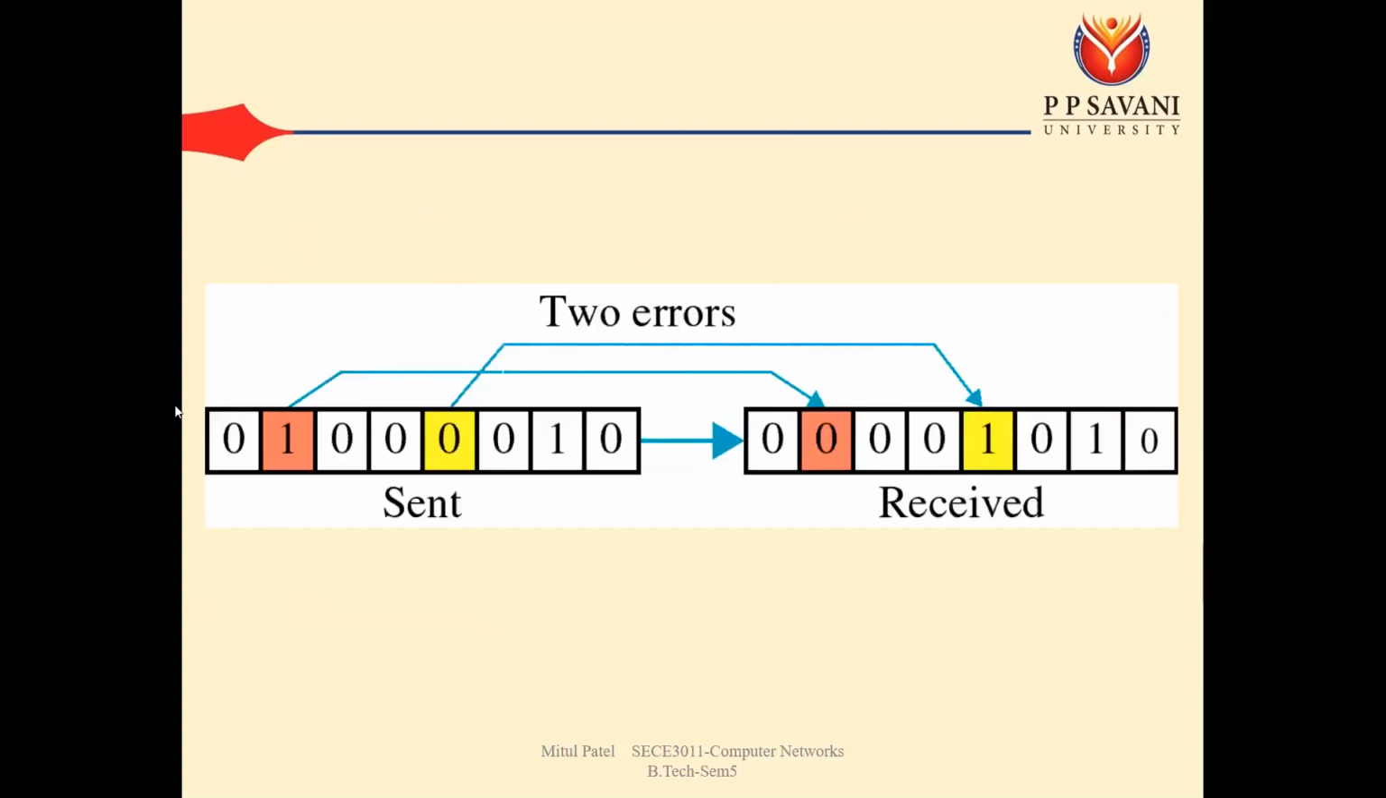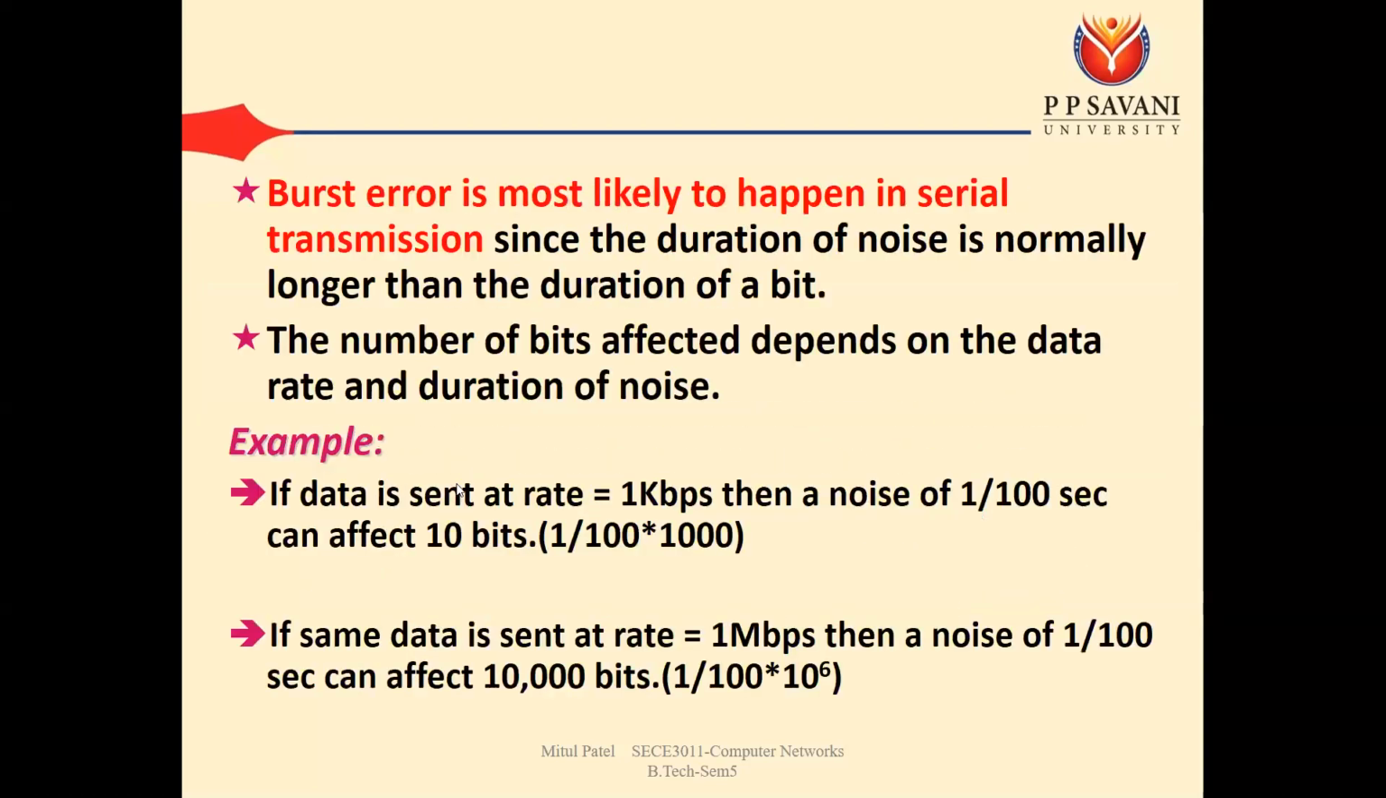So the meaning of this burst length: the burst length is the distance between the first bit that changed and the last bit that changed. So that is known as the burst length. It is said that the burst error is most likely to happen in serial transmission, since the duration of noise is normally longer than the duration of a bit. The number of bits affected depends on the data rate and duration of noise.